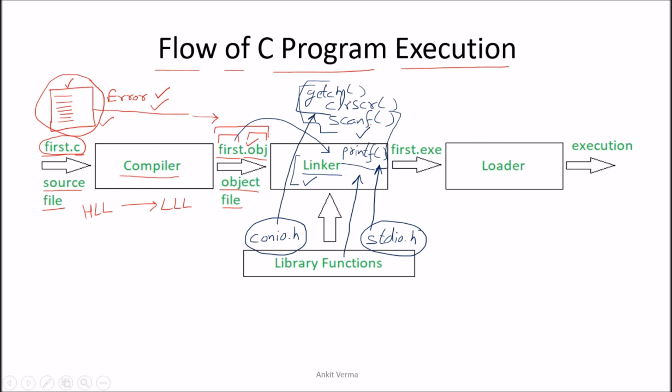So who is doing this part? The linker is doing this part, and the linker is giving the power to all the functions, meaning the linker is going to link the libraries with those functions. Now your program is ready to work, and there the exe file will be created, first.exe. You can see that the name of the program is the same, first. The only extension is changing. When it is .exe, it is ready to execute. When it is first.obj, it is the object file after compilation. First.c is the file you create.